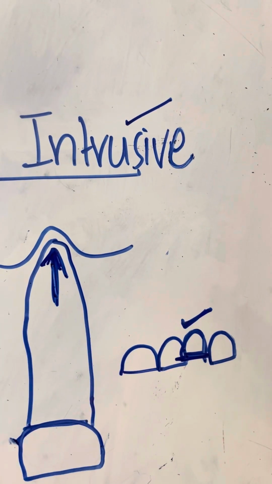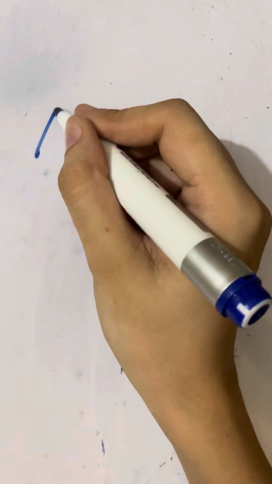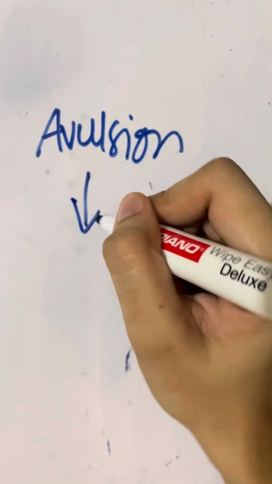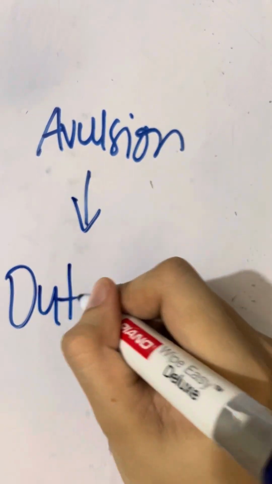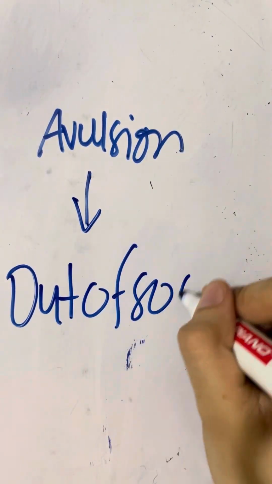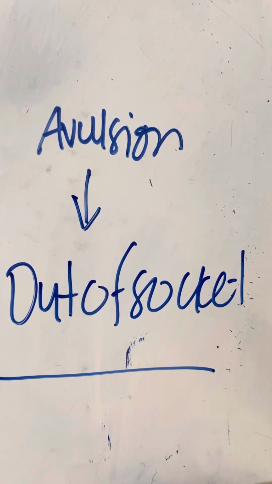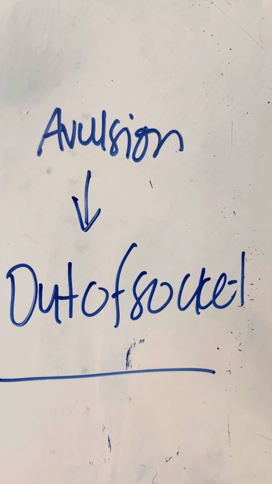The last periodontal injury is avulsion. Avulsion means that the tooth is out of the socket. It is completely out of the socket. It is in your hand. So these were the different types of injuries with their explanation. Thank you very much for watching.